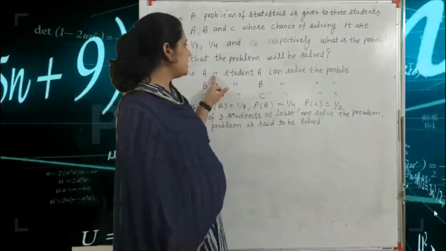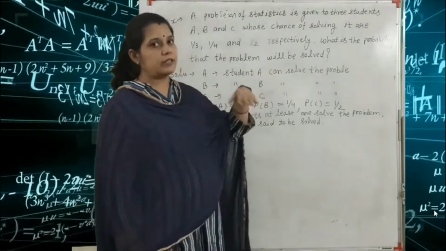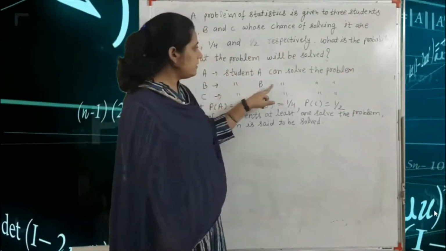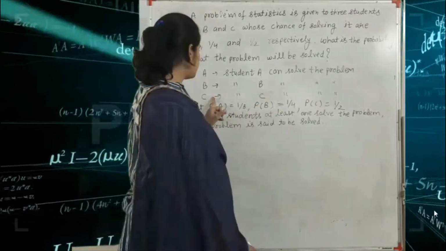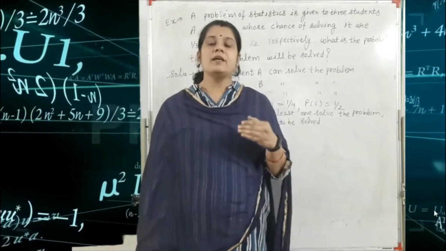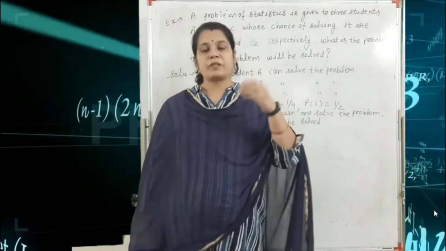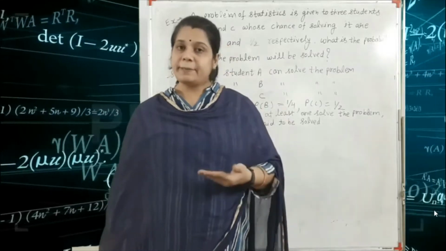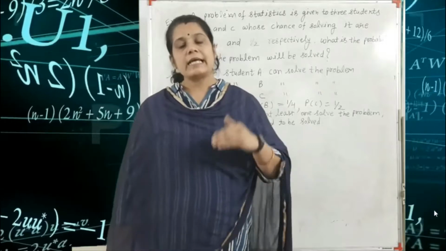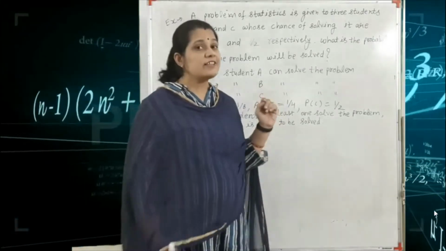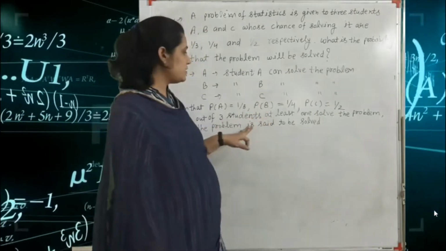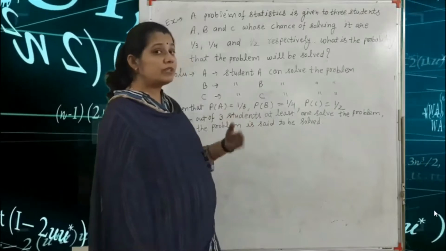So first we define the following events. A: student A can solve the problem. B: student B can solve the problem, and C: student C can solve the problem. Means first we define some events. If the problem is solved by any one student, then we can say that the problem will be solved.